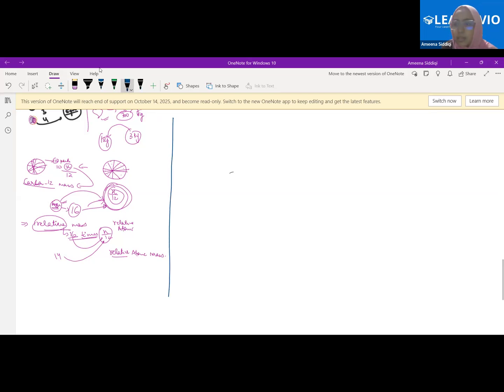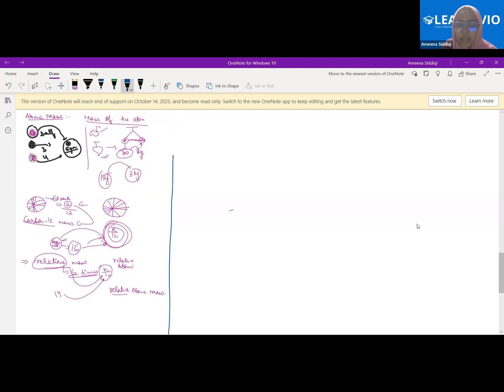And then the point was, let's say we have this one atom, okay? We have another atom, this green colored atom. Obviously, the size might be different, because these two are different atoms. But overall, the size for both of the atoms would be very, very small. Now, how do I measure the mass of both of these two different atoms?